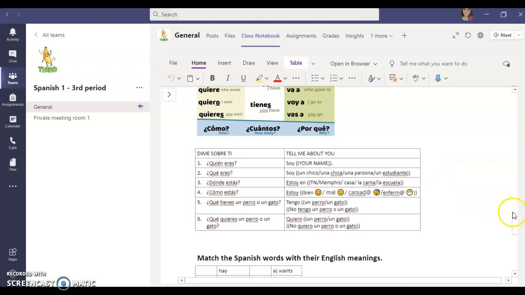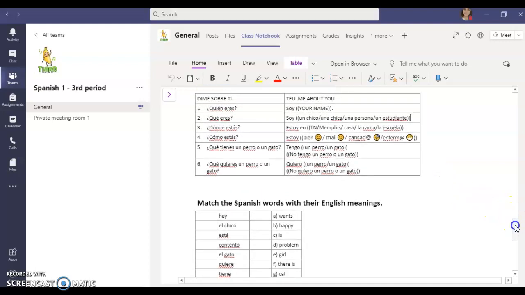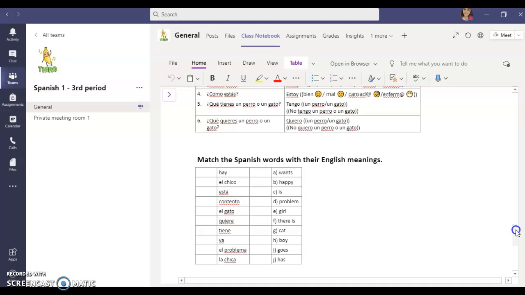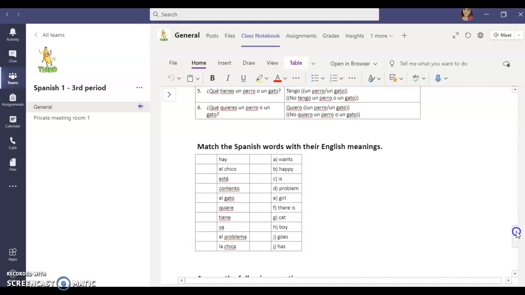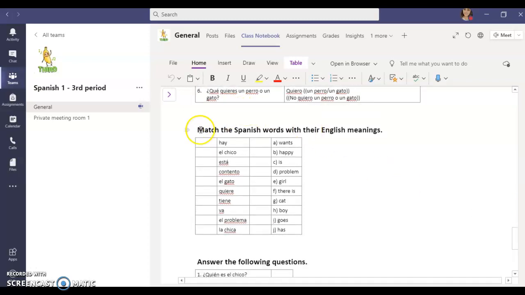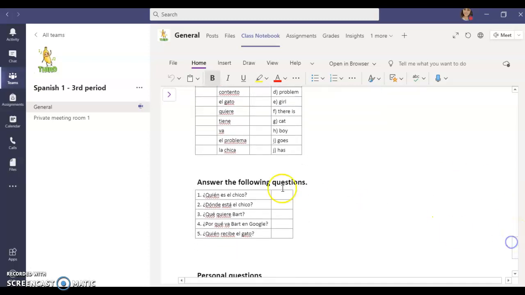All right, part 3, final part here, getting this done for the Bart quiere un gato story. We did this matching section the other day on the PDF, so you already have these answers. Make sure you fill these answers in, okay? That is your responsibility. All right, this one says, answer the following questions.